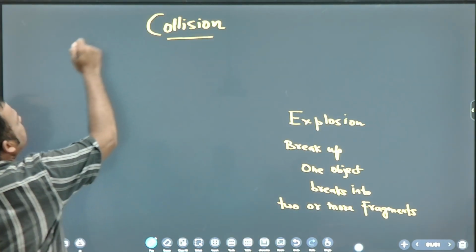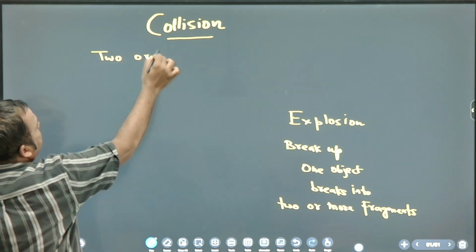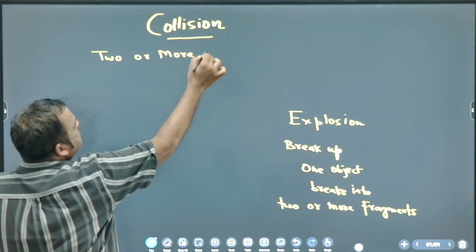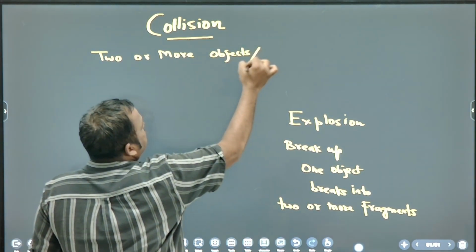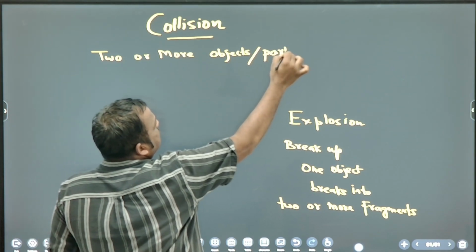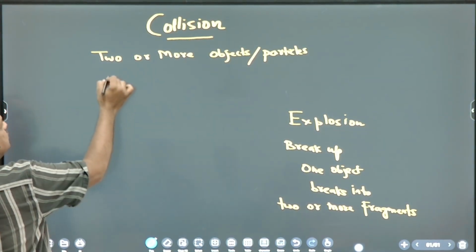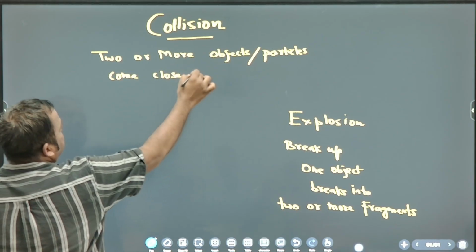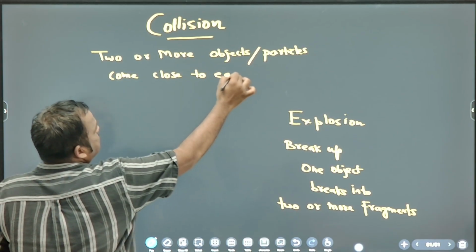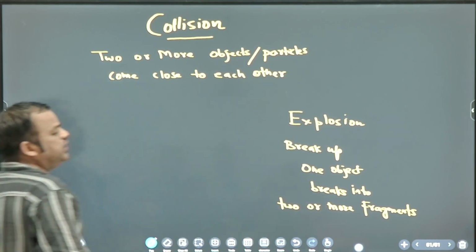What is collision? Two or more objects or particles come close to each other.